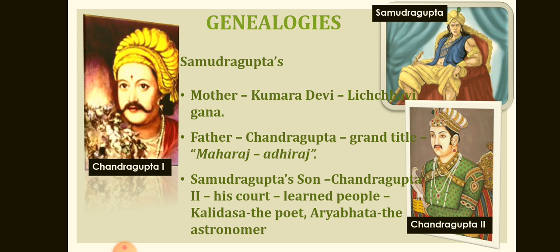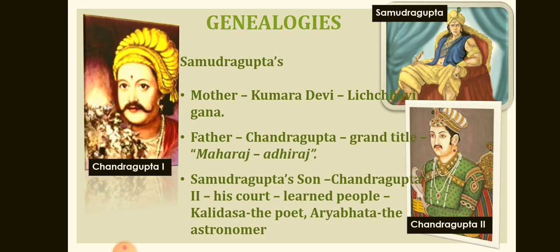Genealogies. Most Prashastis also mention the ancestors of the ruler. This one mentions Samudragupta's great-grandfather, grandfather, father and mother. His mother, Kumara Devi, belonged to the Lichchhavi Gana, while his father, Chandragupta, was the first ruler of the Gupta dynasty to adopt the grand title of Maharajadhiraja, a title that Samudragupta also used. His great-grandfather and grandfather are mentioned simply as Maharajas. It seems as if the family gradually rose to importance.